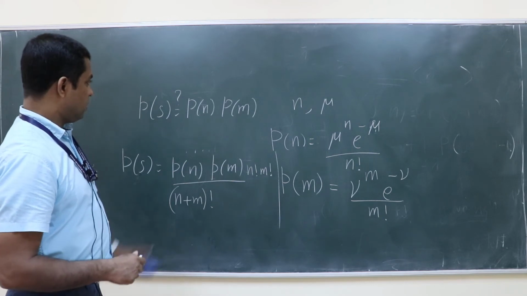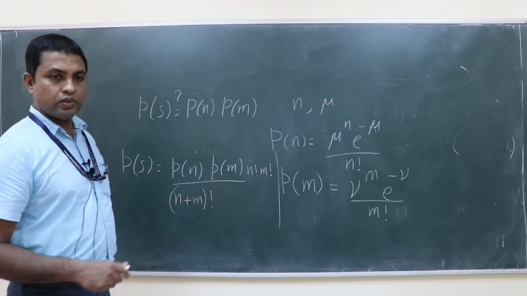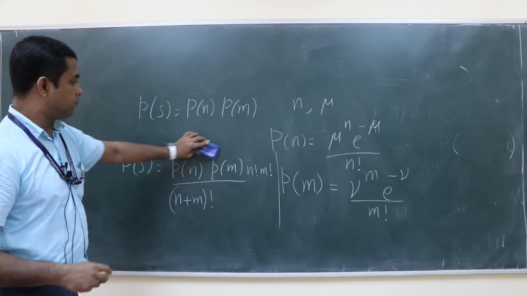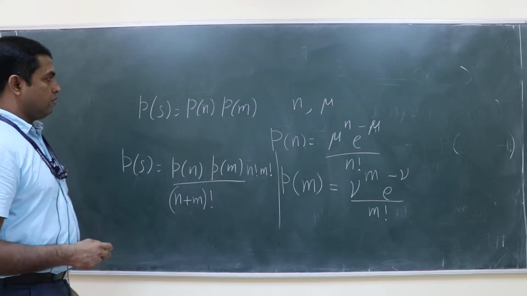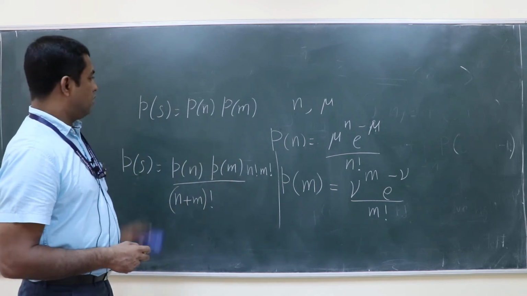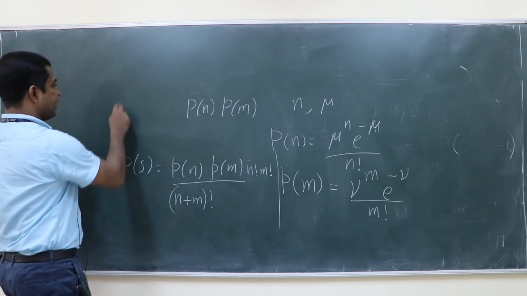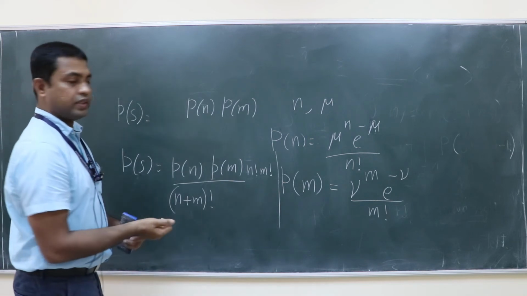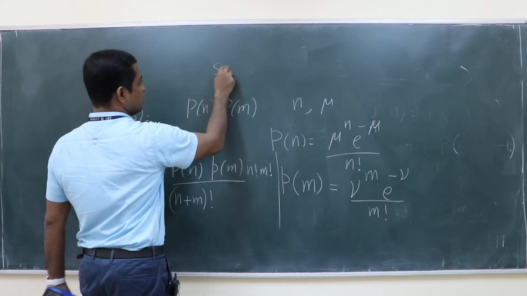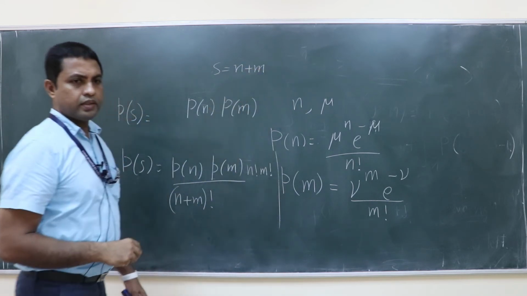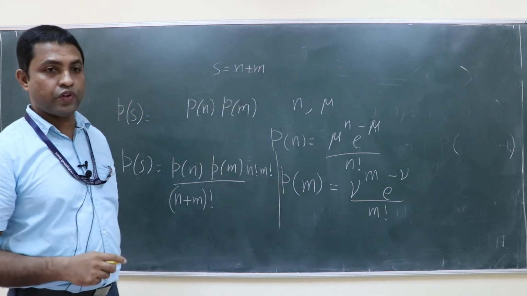So both of them are wrong actually. You have to multiply probability, that is correct. But there are other conditions you have to put. What are the other conditions? s should be equal to... So what is the sample space of s?